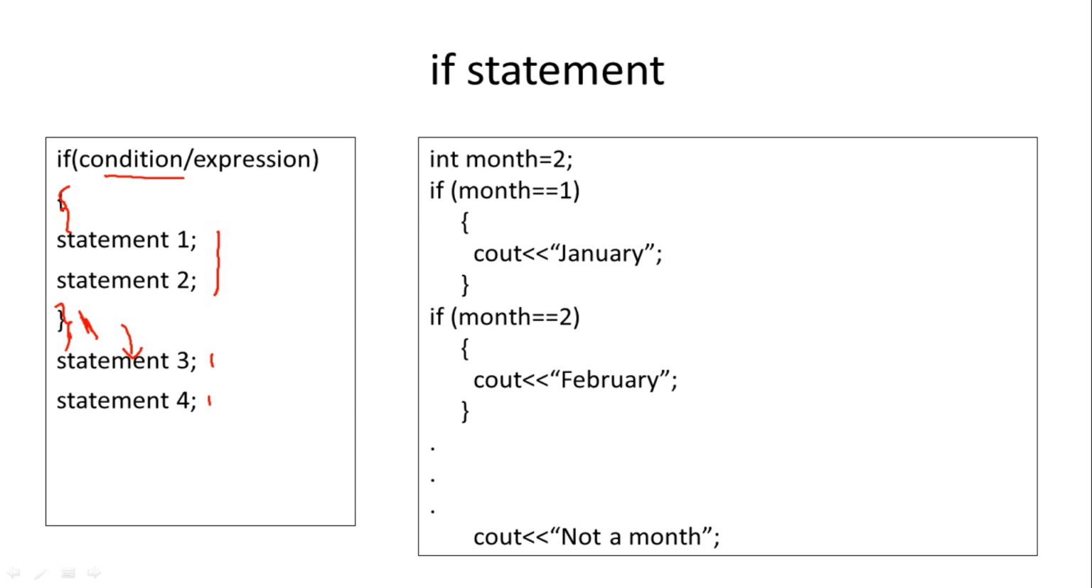So what is the working of this? The if condition is checked. If this condition turns true, then statements 1 and 2 are executed. After that, statements 3 and 4 are executed. So assume that the condition is true. Which statements are executed? Control will come inside the if block. The first statement in the if block is statement 1 and the second is statement 2. So first statement 1 will be executed, then statement 2.